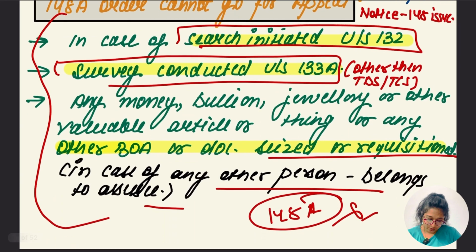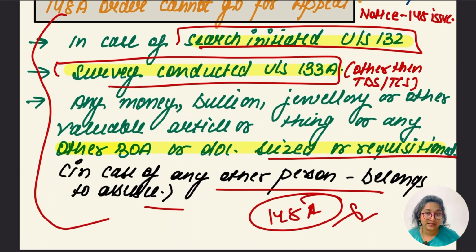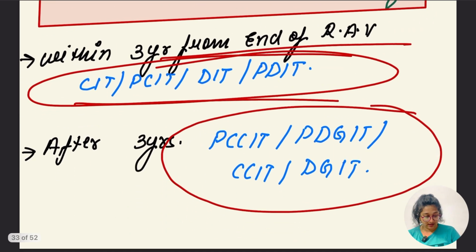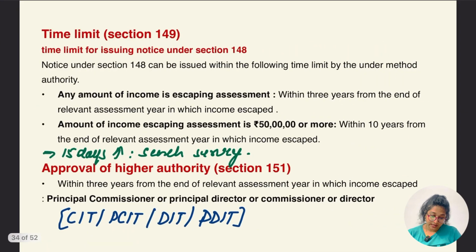Okay. So yes, हाँ, there were 3 cases in which it is not going to be applied. कौन सा वाला? 148A वाला order is not going to be applied. A direct notice under section 148, they can issue the notice under section 148. ठीक है. In case of search, in case of survey and the SSCs, whoever is connected to the SSC. ठीक है. So we have read about the time limit, 151 approval. So let's go for the time limit now which is written as per the law.